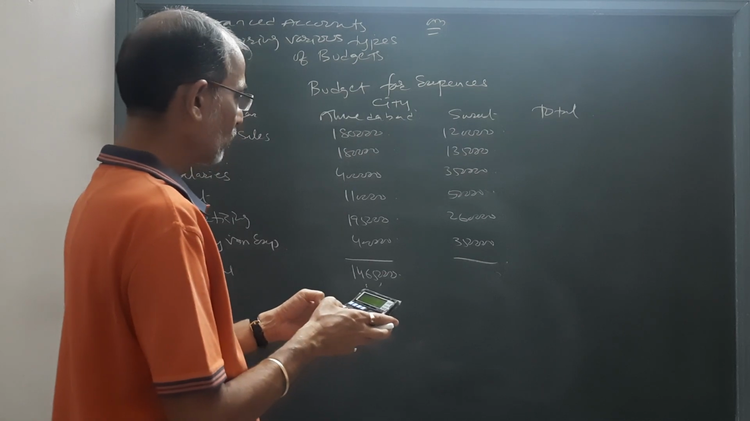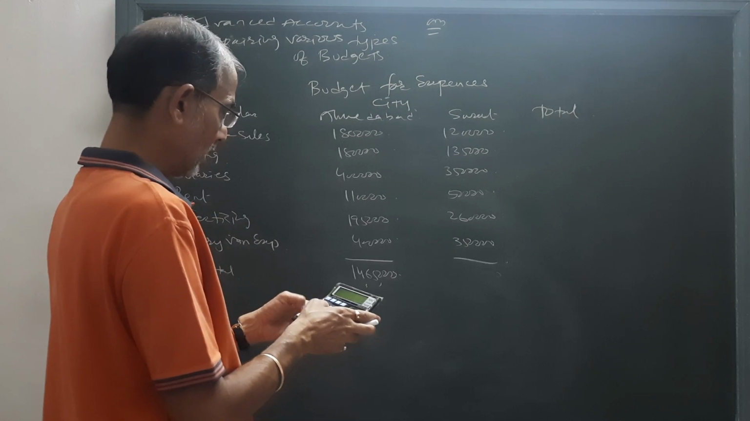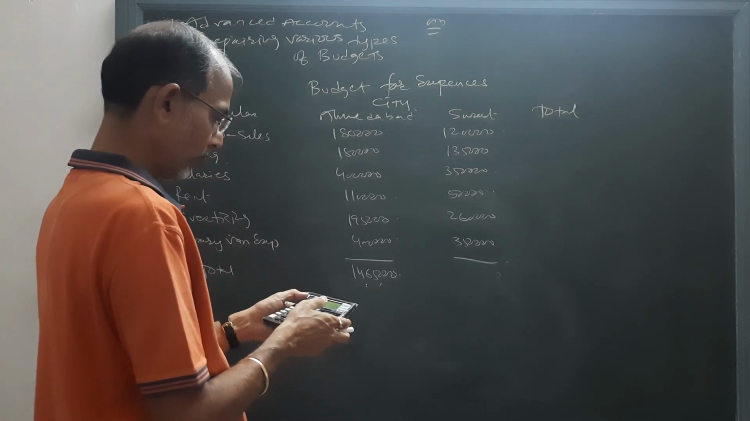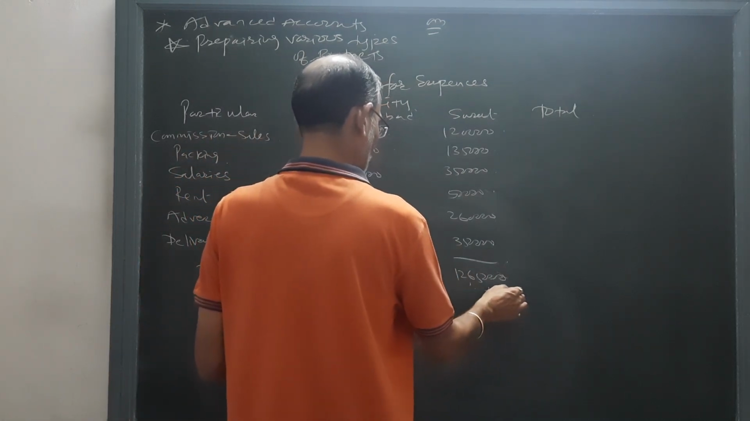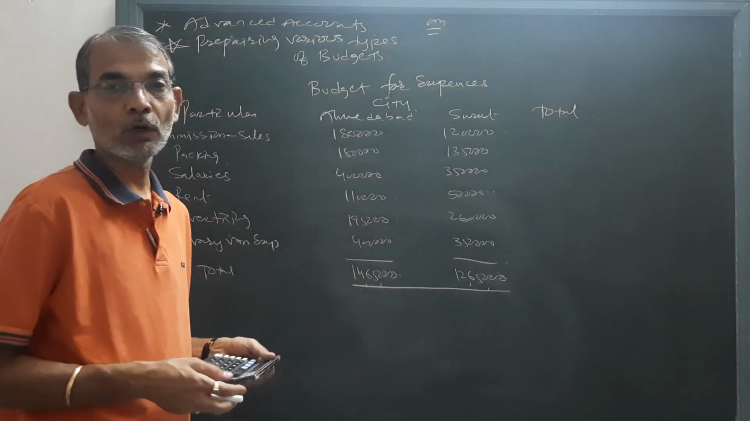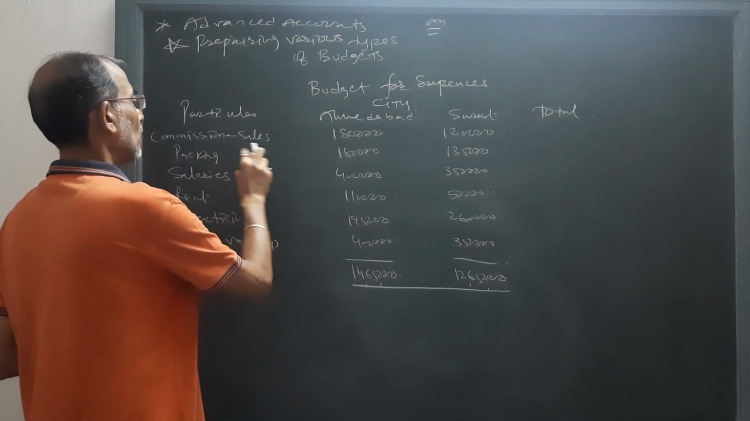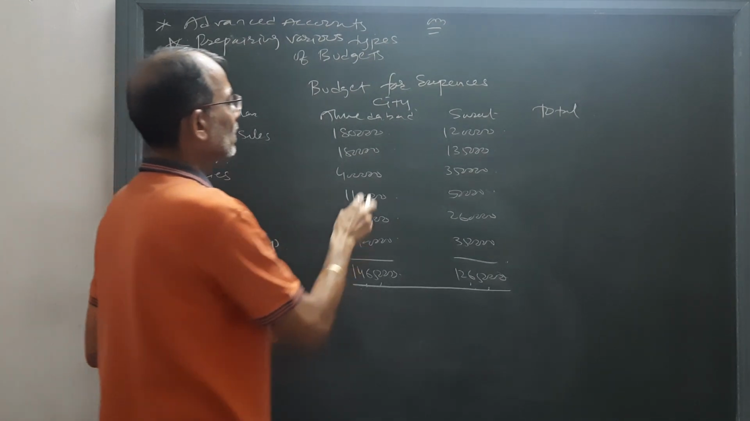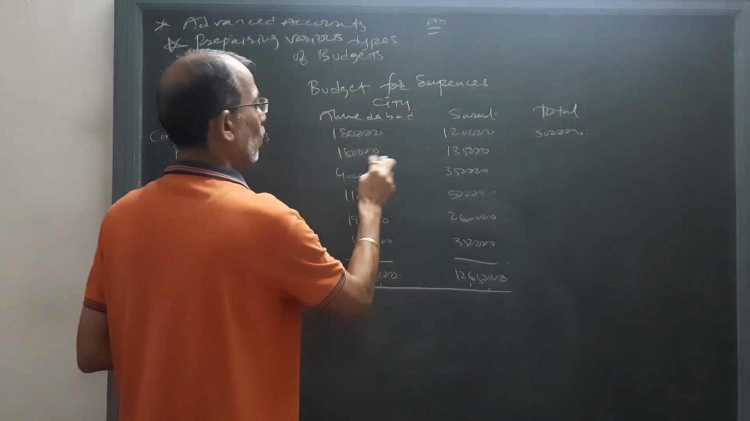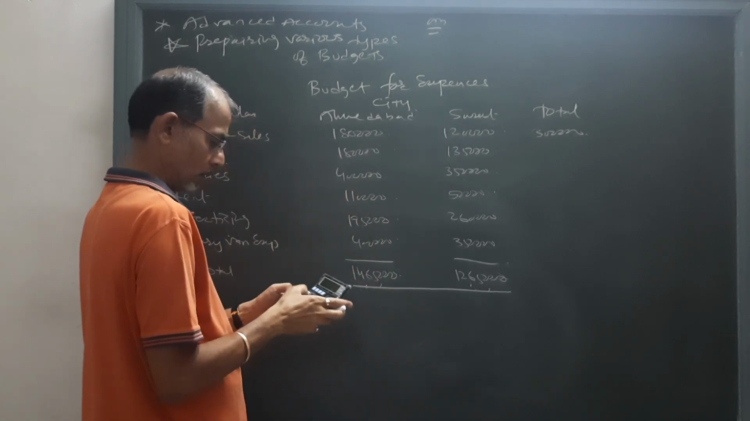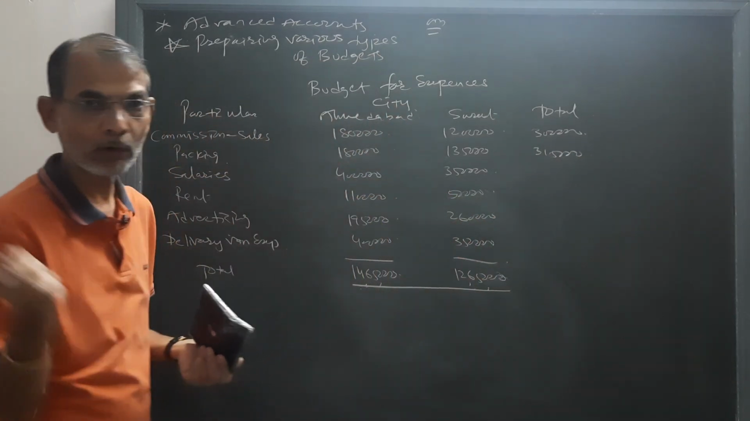Now for Surat, that is 120, 135, 350, 50, 260, 350, 12 lakh 65,000 is the total of expenses of Surat. Now if we find the total of both the cities, commission on sales will become 3 lakh, 180 plus 3 lakh 15,000 is the expense of packing for both the cities.